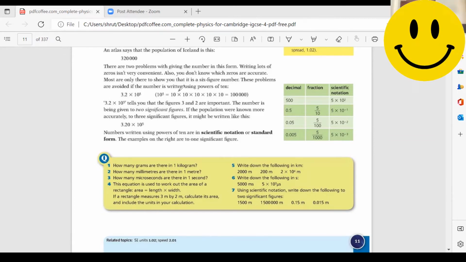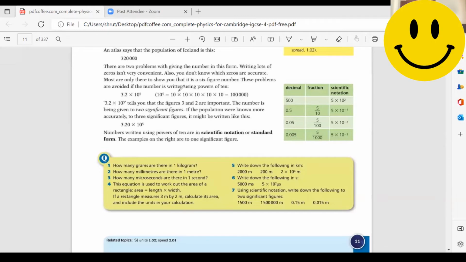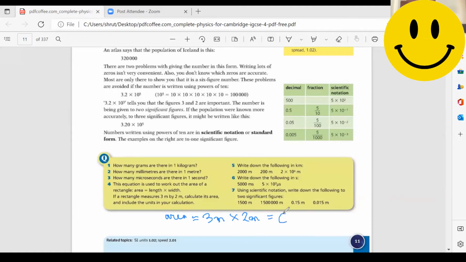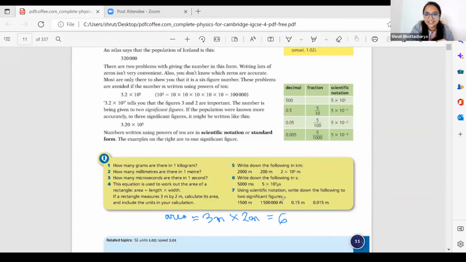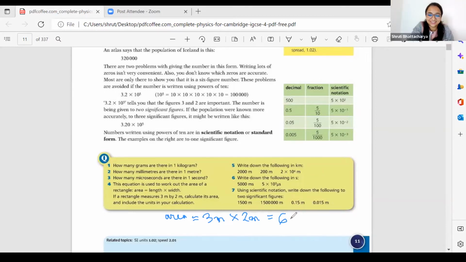Okay, let's try. So here the length and the width is given to us. So how can you find the area? Doing the length times width. Yes, so the area will be equal to 3 meter into 2 meter. What is the answer for this? 6. And what is the unit of the area? Meters squared. Meter square. Very good.